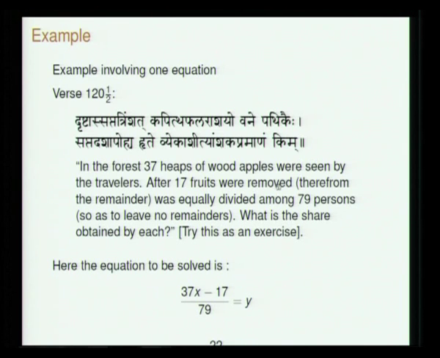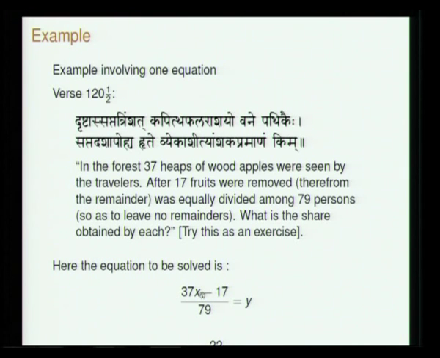So, the problem is: in the forest, 37 heaps of wood apples were seen by the travelers. After 17 fruits were removed therefrom, the remainder was equally divided among 79 persons so as to leave no remainders. What is the share obtained by each? Okay. So, 37 heaps were there. Then 17 were removed from that.